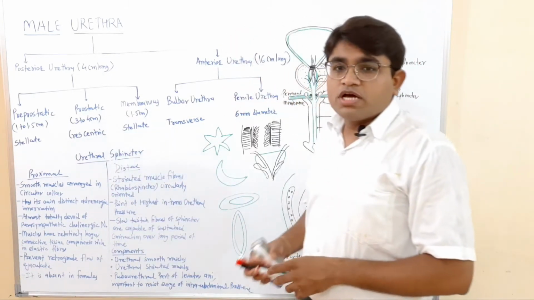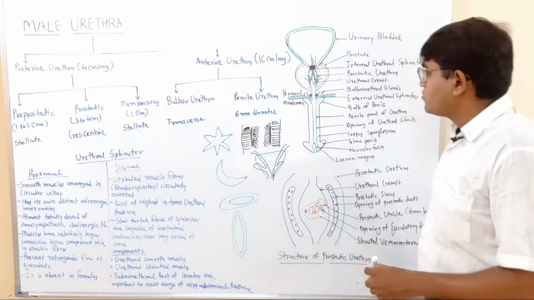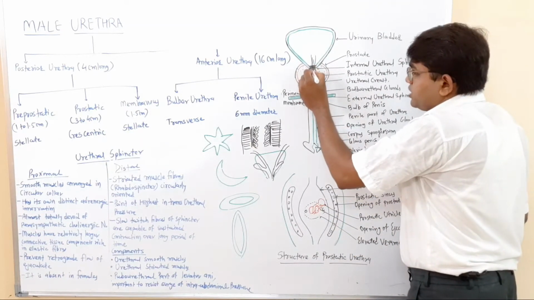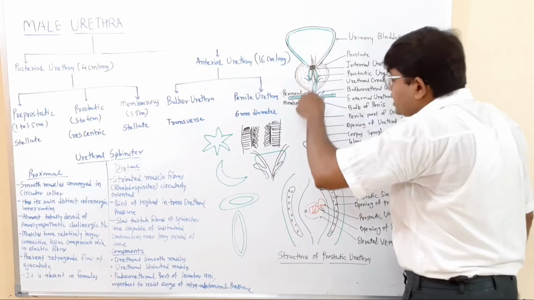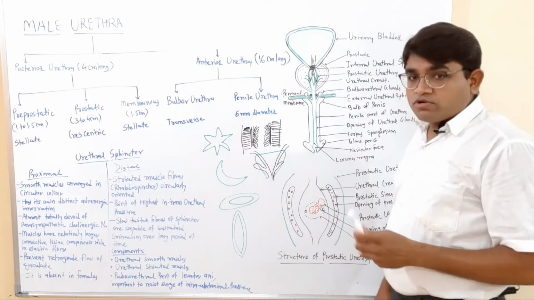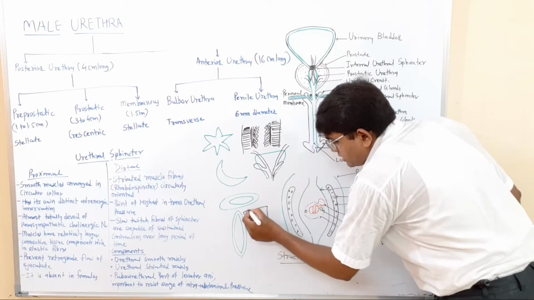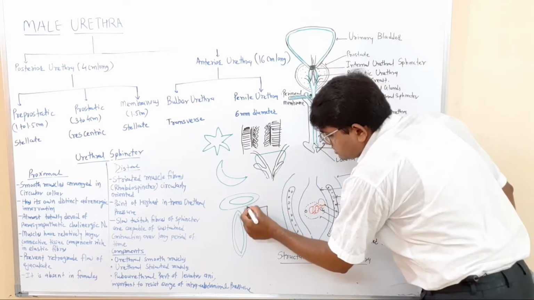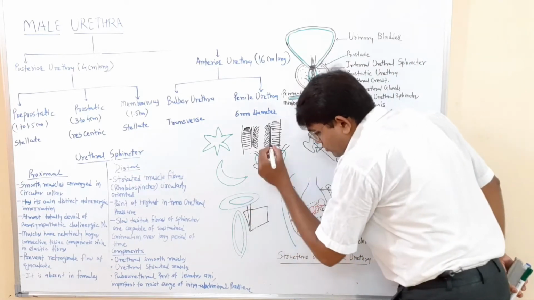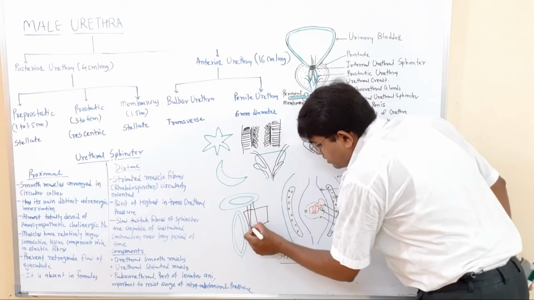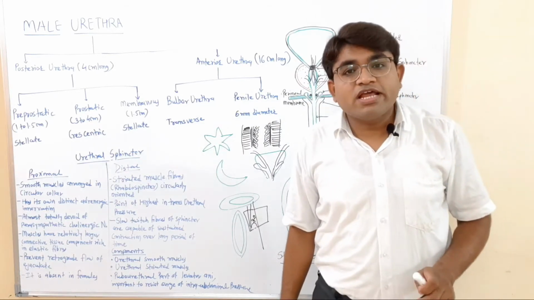Then the prostatic part of the urethra. This prostatic part of the urethra is about 3 to 4 centimeters long. It lies within the prostate, and it is a continuation of the pre-prostatic part. The pre-prostatic part runs vertically downward and enters into the prostate. If we see a cut section of the prostate, the prostatic urethra runs along its anterior border. It is not on its posterior side, it runs along its anterior border and forms a 35-degree angle with its long axis.